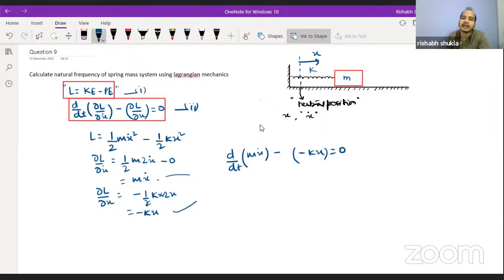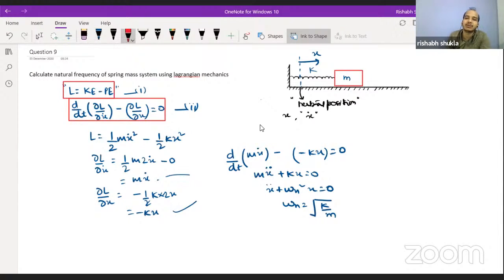Here m is assumed to be constant, and the time derivative of x dot provides acceleration. This becomes m x double dot plus kx is equal to 0. From here it appears like x double dot plus omega n square x is equal to 0. On comparison, omega n is under root k by m.